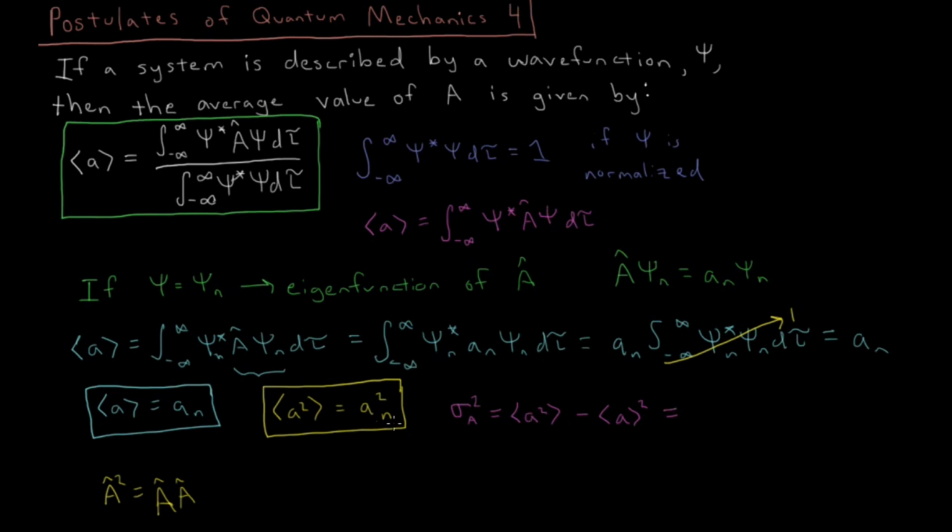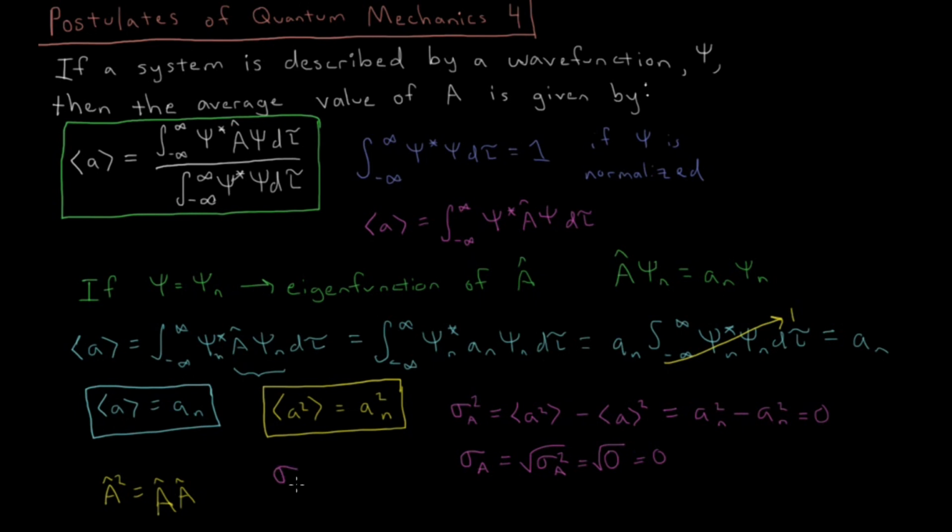And this is a n squared. And the second part is just the square of this, which is a n, so that's also a n squared. So that variance equals 0. And then the standard deviation, or uncertainty as we might refer to it, is just the square root of the variance, and so that is also 0 because it's just the square root of 0.